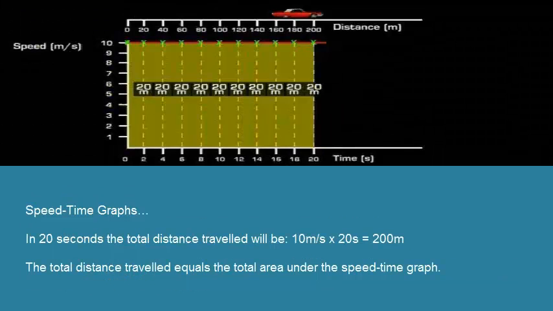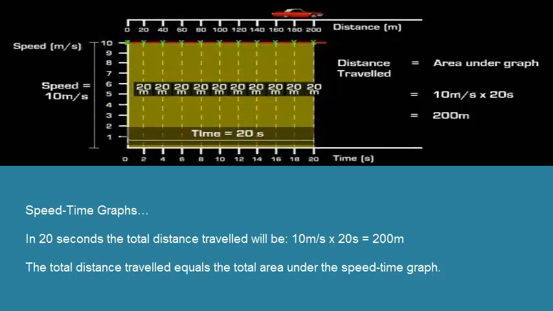In 20 seconds, the total distance travelled will be 10 meters per second times 20 seconds, which equals 200 meters. The total distance travelled equals the total area under the speed time graph.